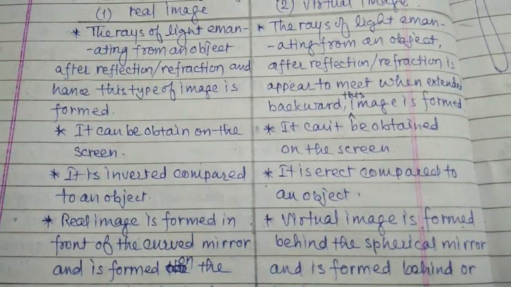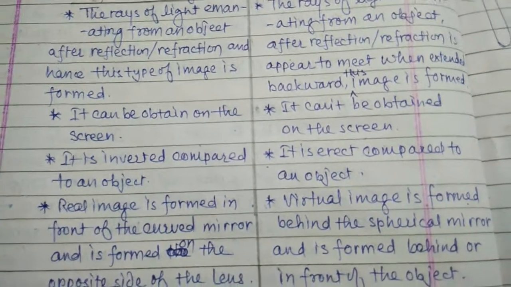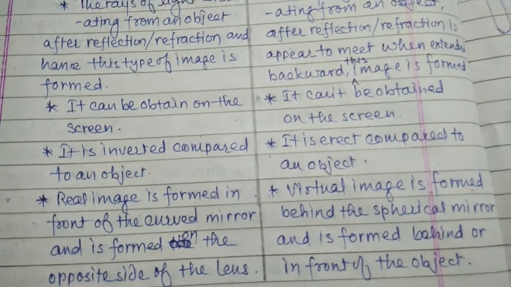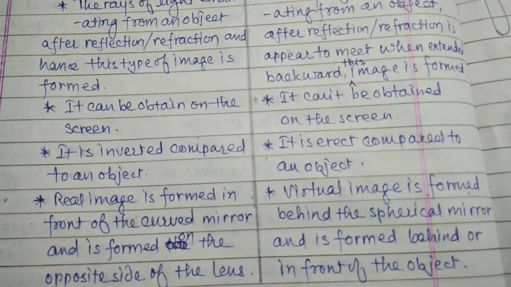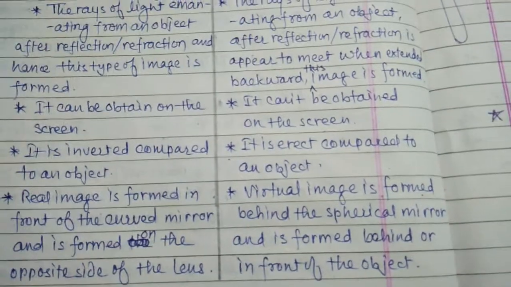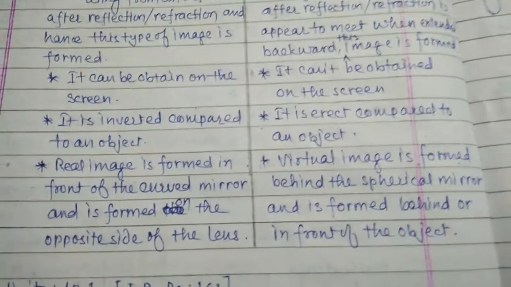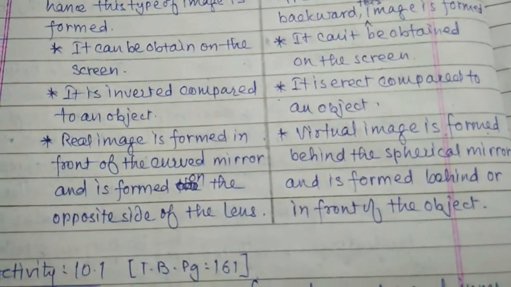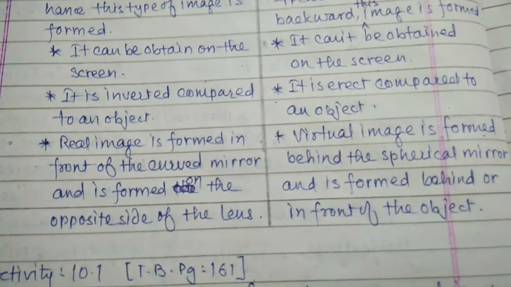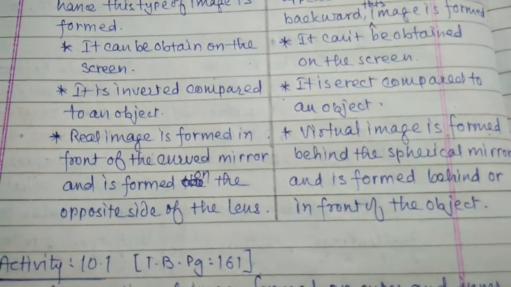A real image can be obtained on a screen; a virtual image can't be obtained on a screen. A real image is inverted compared to an object. A virtual image is erect compared to an object. A real image is formed in front of a spherical mirror or on the opposite side of a lens.